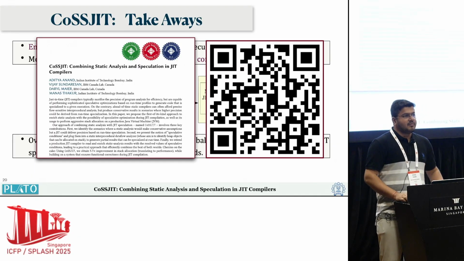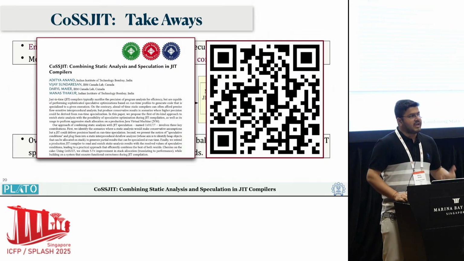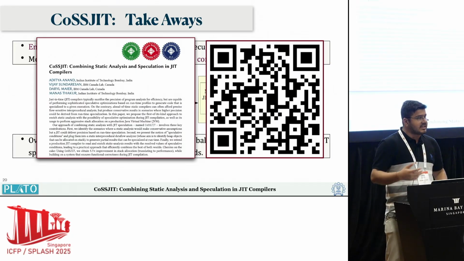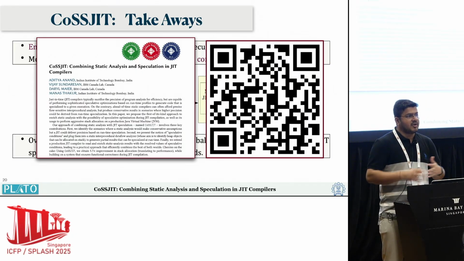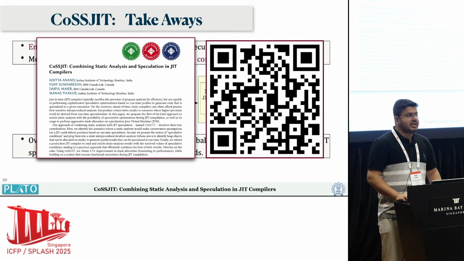You can find more details in the paper regarding what the overheads were, how we handle different conditions in more detail with examples, and how it is different from other VMs. We try to compare with one of the VMs as well. You can find more details in the paper.